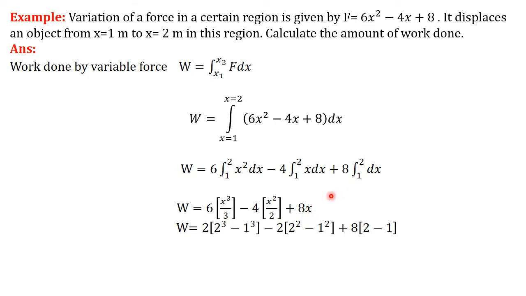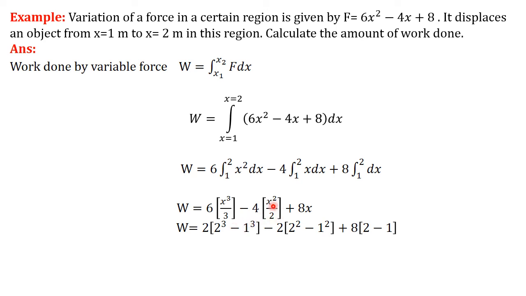Here we have to apply the limits also, from 1 to 2. So here, applying the limits. This 3 is cancelled with this 6: 3 ones are 3, 3 twos are 6. This 4: 4 ones are 4, 4 twos are 8, 2 twos are 4. x cube is there. So the upper limit is 2. So substitute the value of the upper limit first: 2 cube. Always a minus sign is there in between them. Minus lower limit is 1, 1 cube.